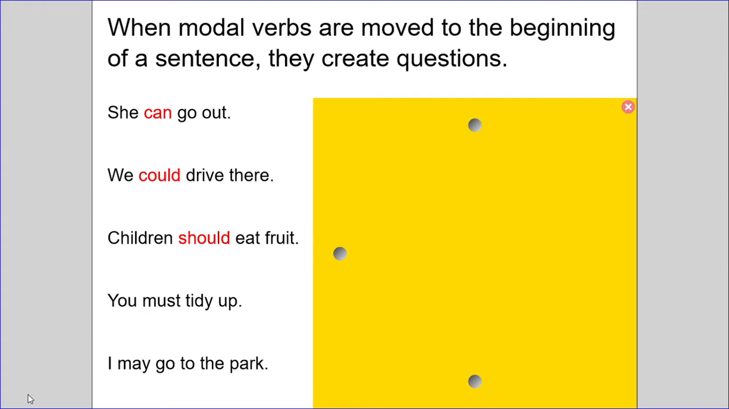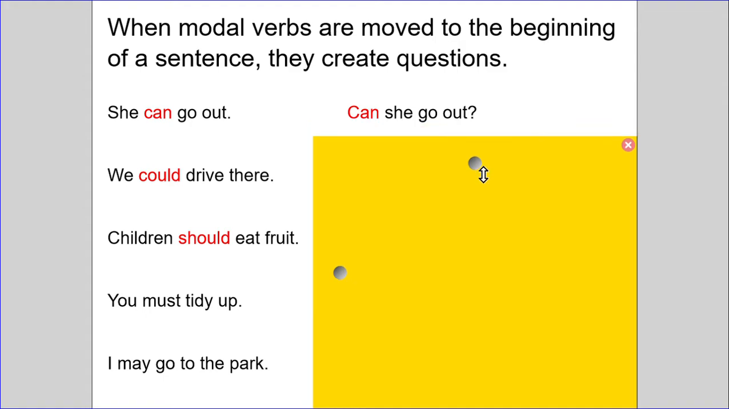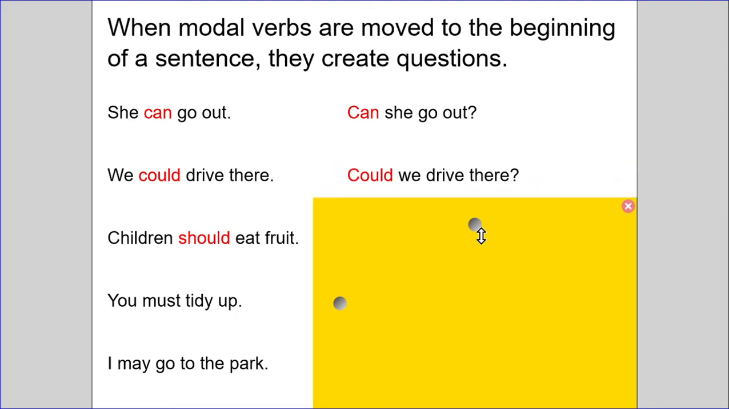So we can also use modal verbs to create questions. If we have a look at these sentences here, she can go out. If I move that modal verb can to the beginning of the sentence, it becomes can she go out? And have a look at the punctuation at the end. What do we need if it's a question? We could drive there. Find the modal verb, pull it to the beginning. Could we drive there?